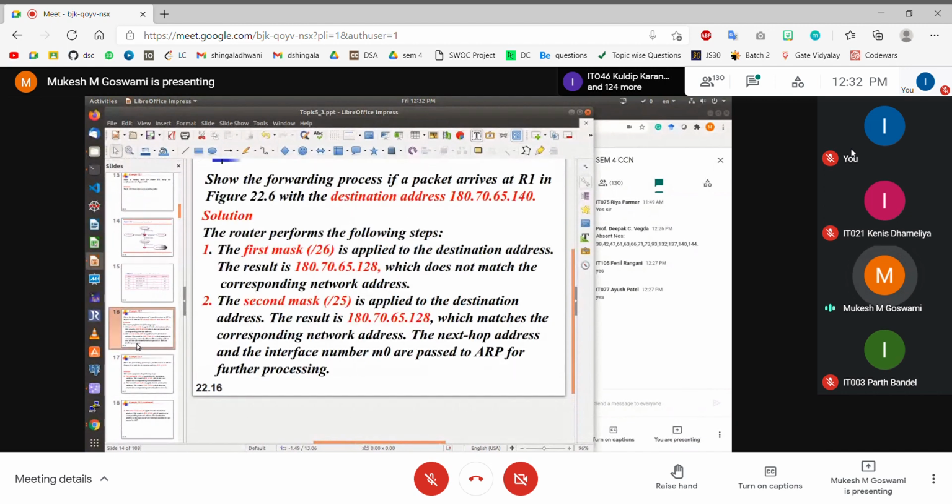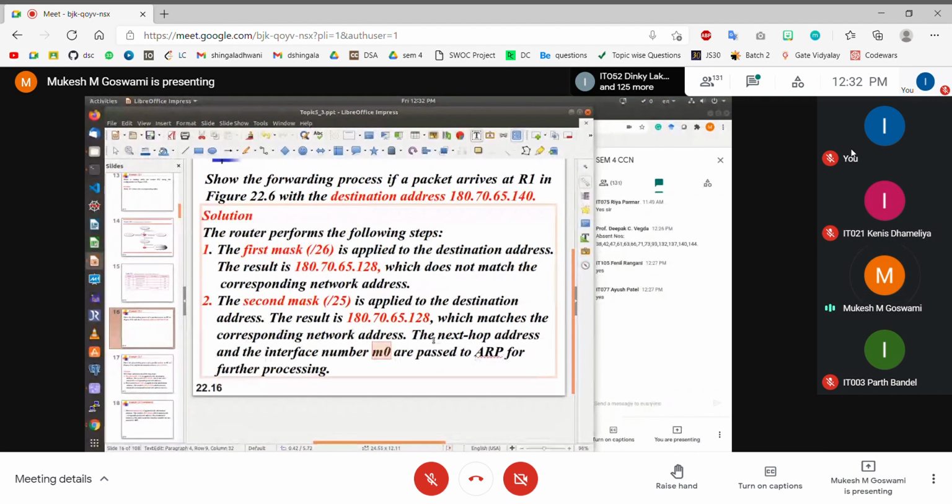Therefore, now I have to take this destination IP address because there is no next hop address. The destination is directly connected, and therefore I have to directly take this destination address, find out the corresponding MAC address, and that MAC address along with the interface number M0 I have to pass to the data link layer.